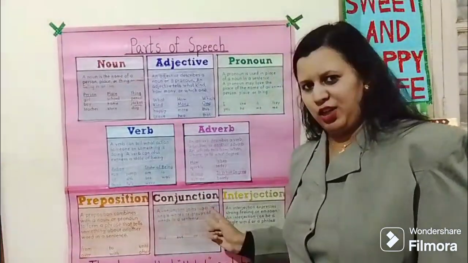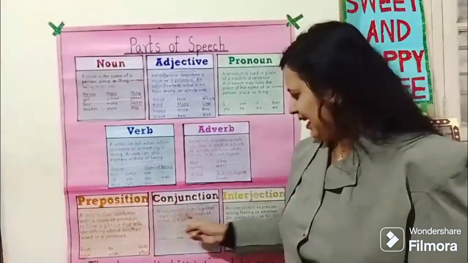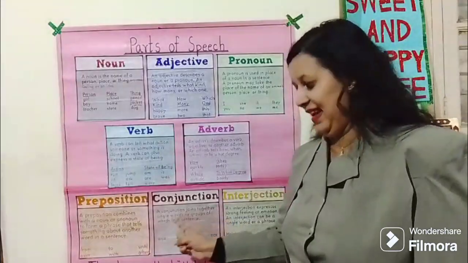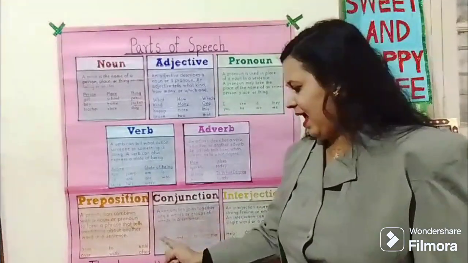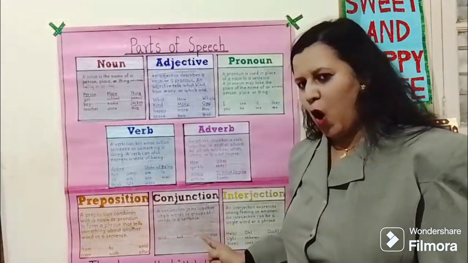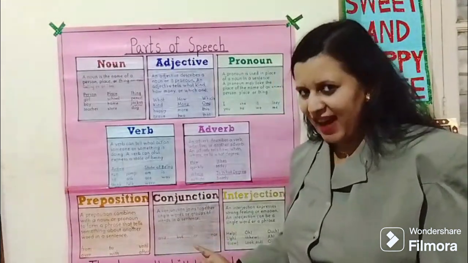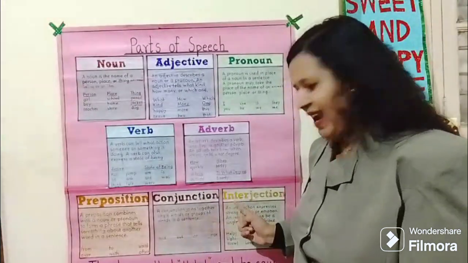Conjunction. Conjunctions are joining words. A conjunction joins together single words or groups of words in a sentence. And, but, or, so are some of the examples of conjunctions.